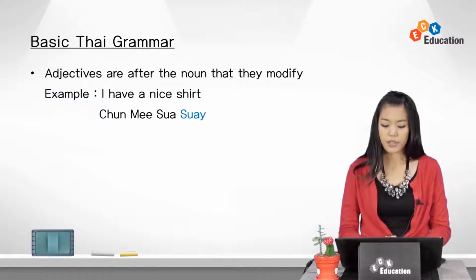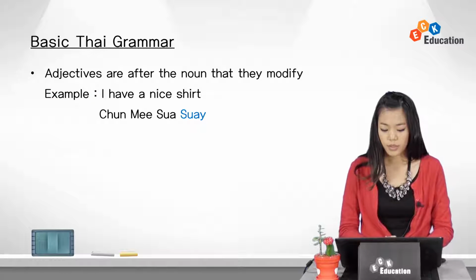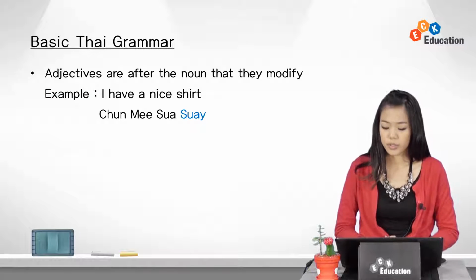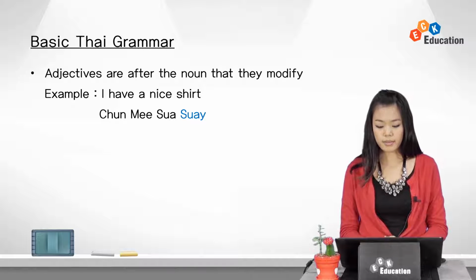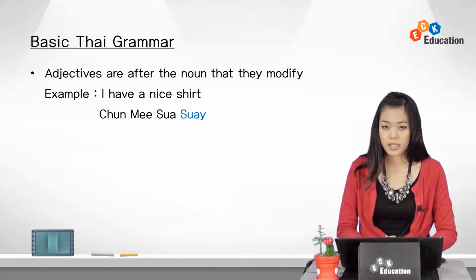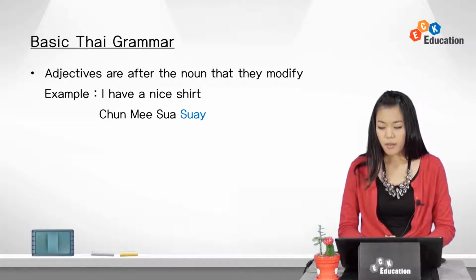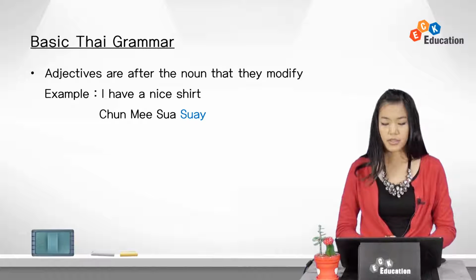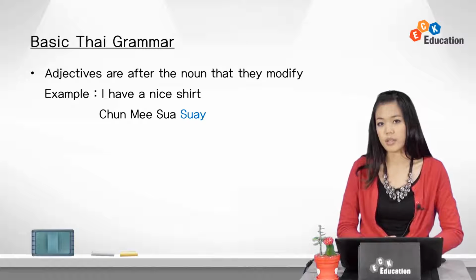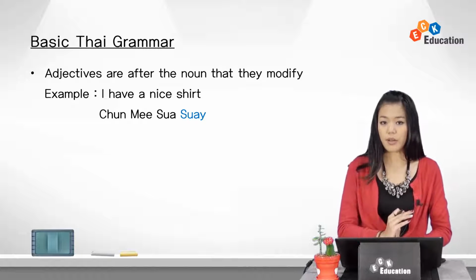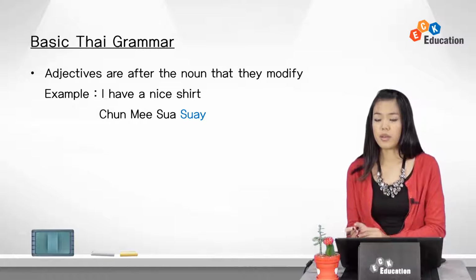Adjectives are after the noun that they modify. For example, I have a nice shirt. ฉันมีเสื้อสวย. As you may know by now, ฉัน means I. มี is to have, เสื้อ is shirt, and สวย means beautiful or nice, which is put after the noun, so เสื้อสวย, or nice shirt.